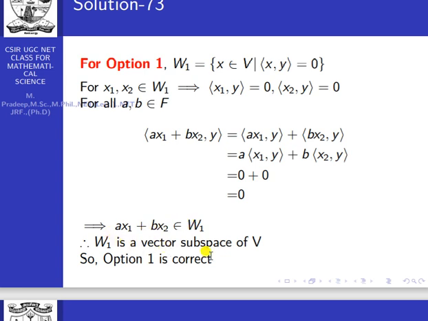So W1 is a vector subspace of V. W1 is a vector subspace of V. So option 1 is correct. Option 1 is correct.